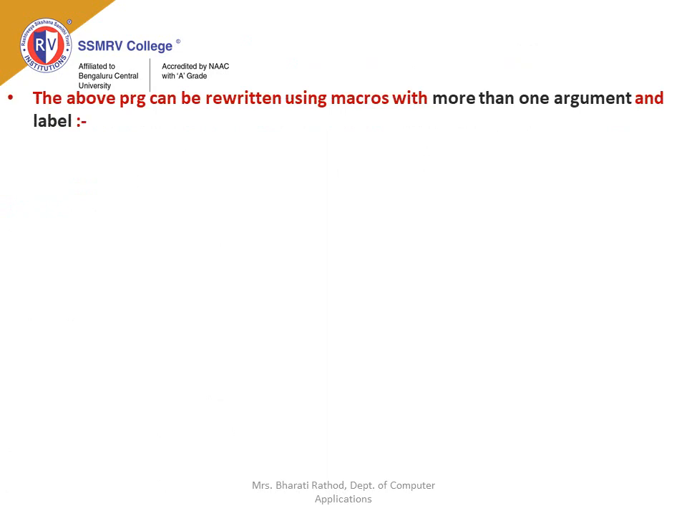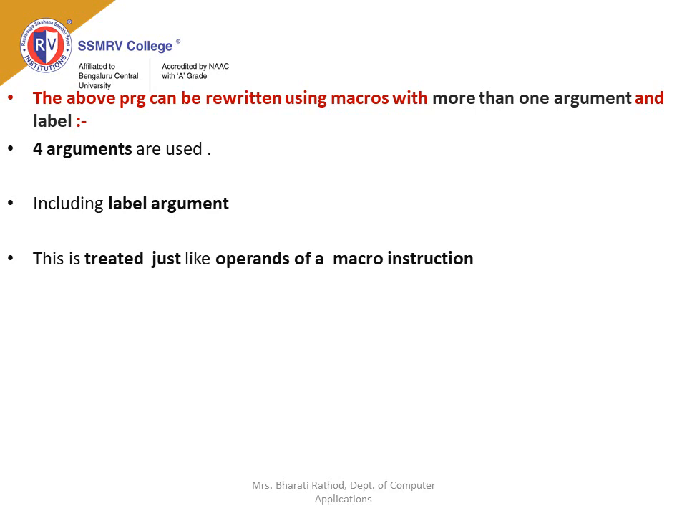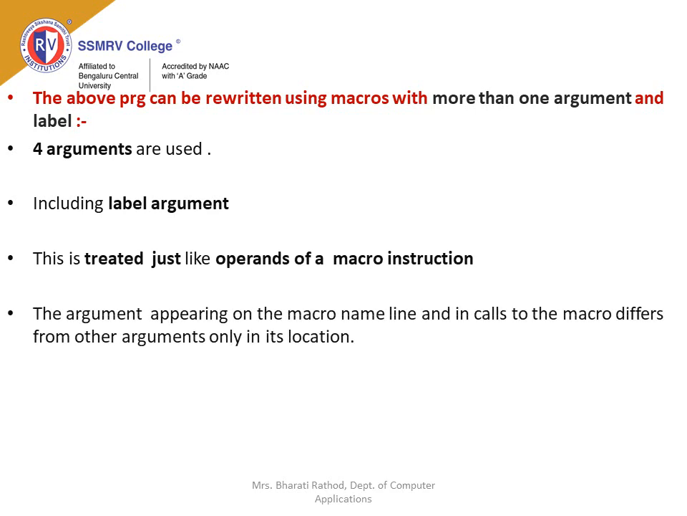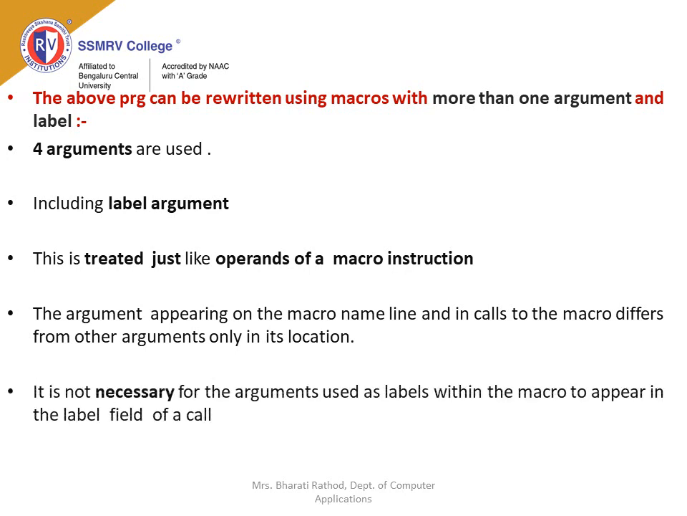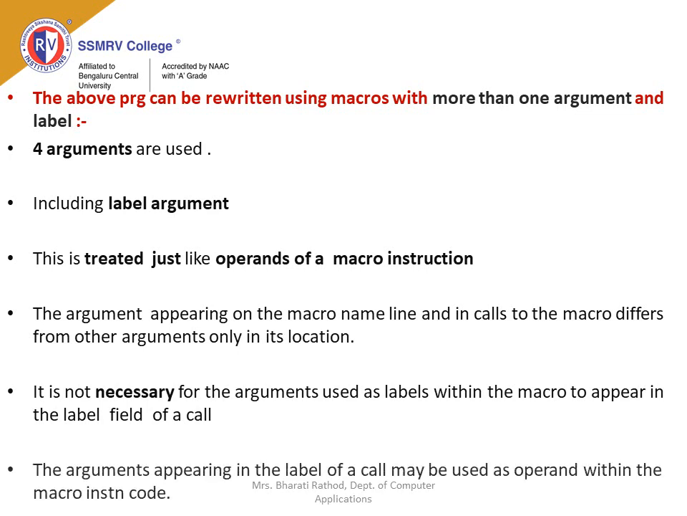The above program can be rewritten using a macro with more than one argument and a label. Four arguments are used, including the label argument. This is treated just like the operands of a macro instruction. The argument appearing on the macro name line and in calls to the macro differs from other arguments only in its location. It is not necessary for the arguments used as labels within a macro to appear in the label field of a call. The argument appearing in the label of a call may be used as an operand within the macro instruction code.